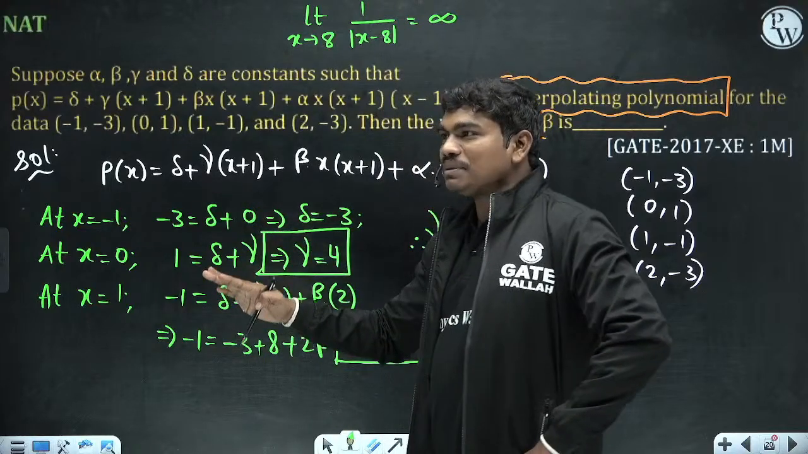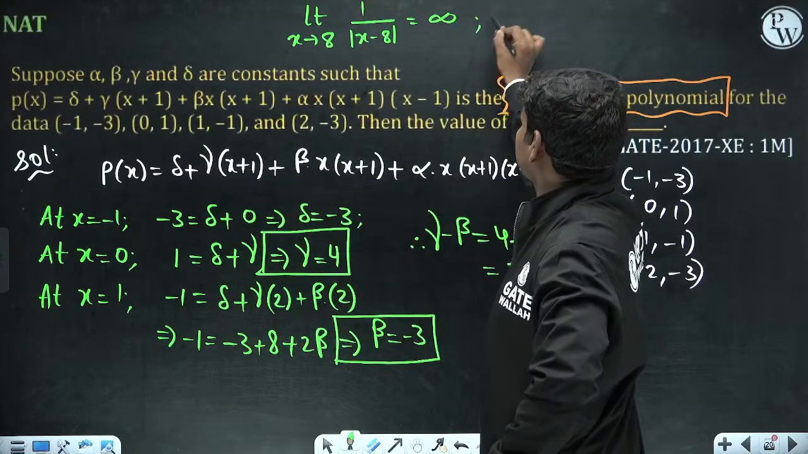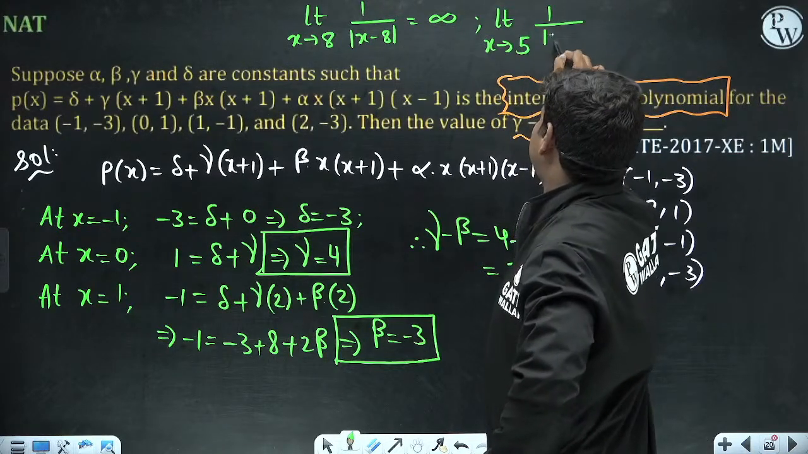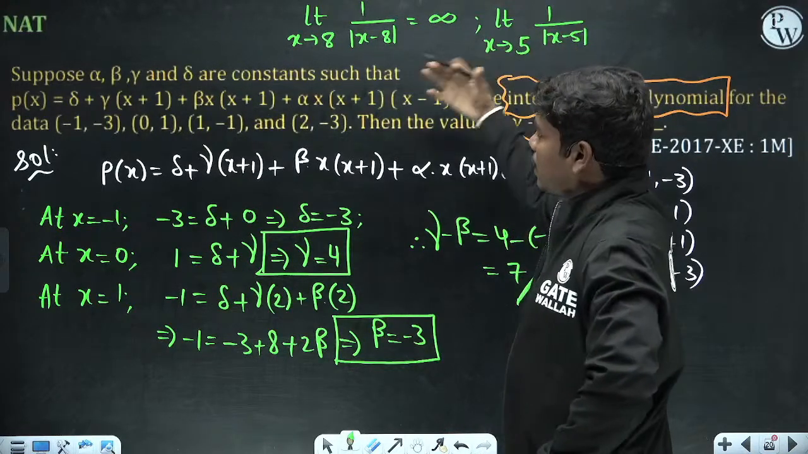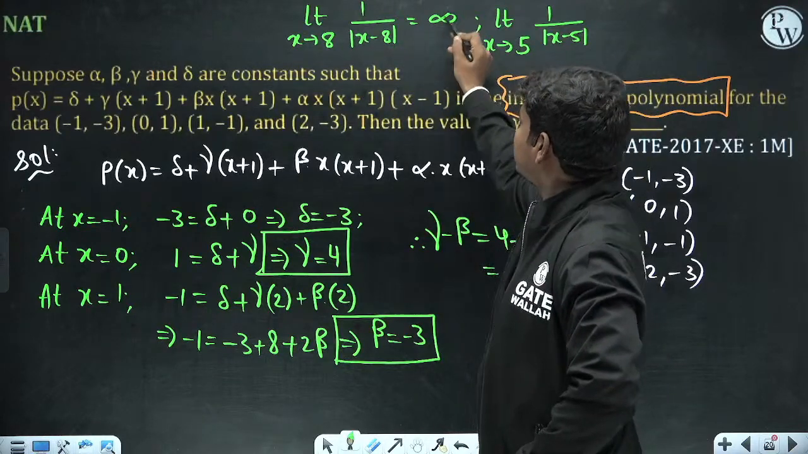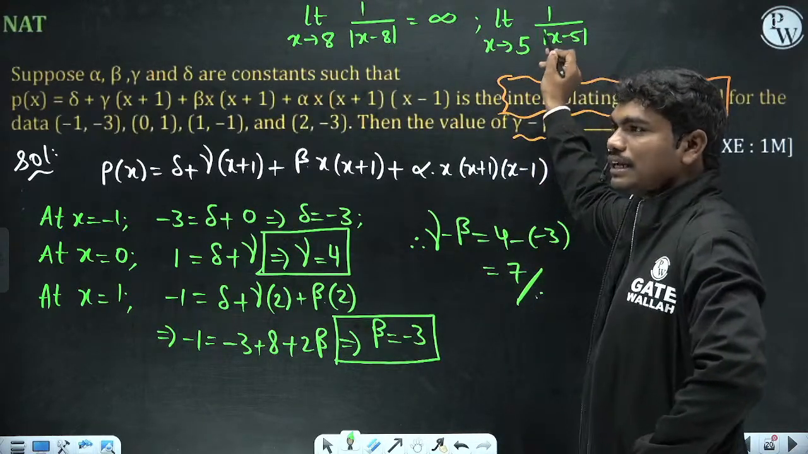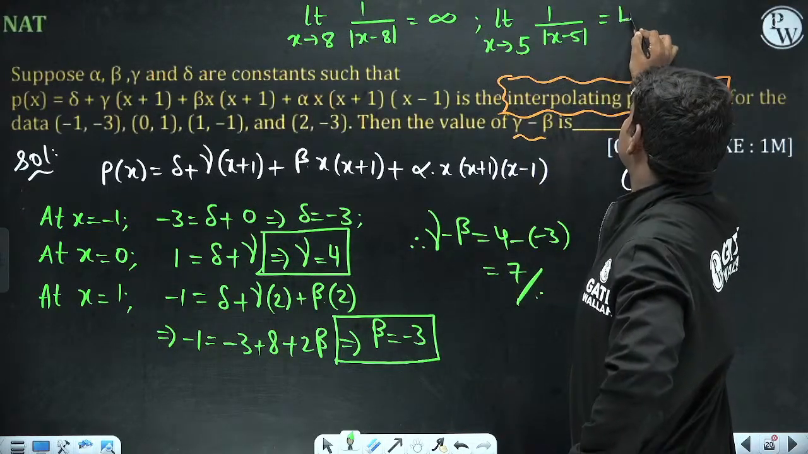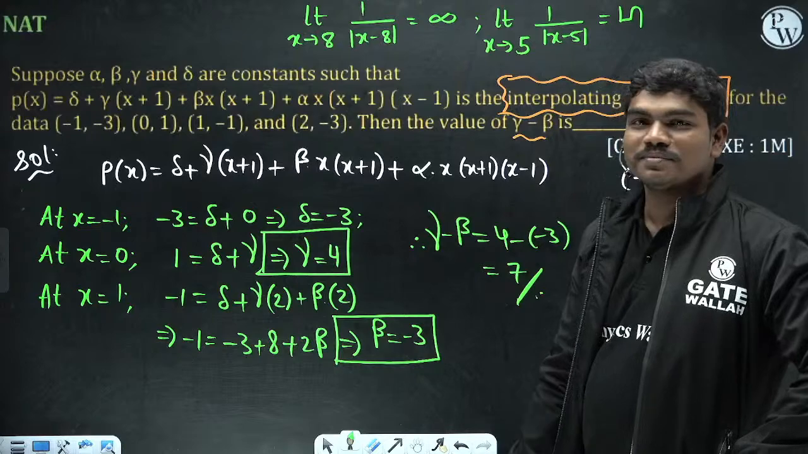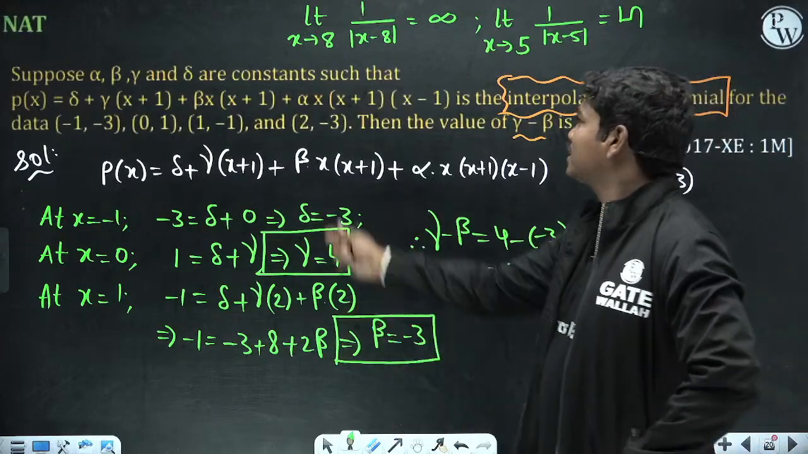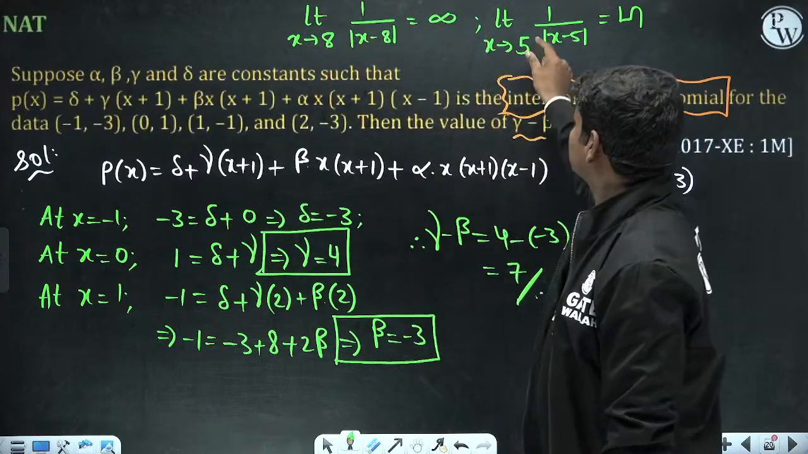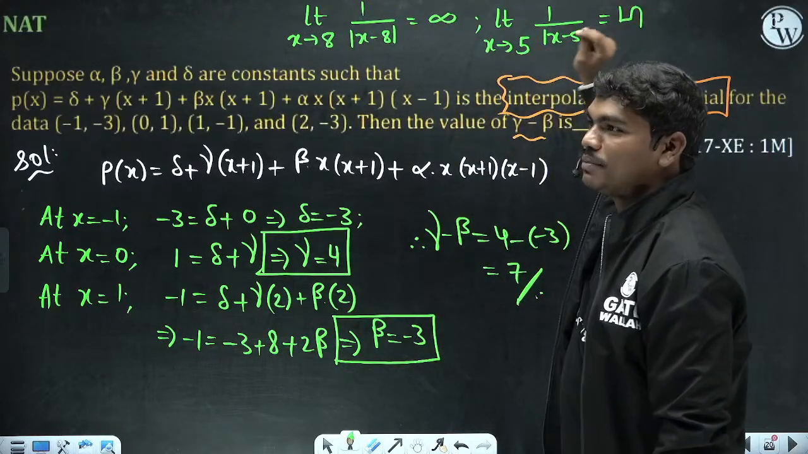After teaching this concept, I gave them one more question: limit x tends to 5 of 1 by mod x minus 5. Because I understood that if the denominator is 0, they will say infinity. So here also the denominator is 0, they will say infinity. There is one student who wrote the answer like this. He thought that since here there is 8, I rotated it by 90 degrees and kept it here. So I have to rotate 5 by 90 degrees and keep it here.